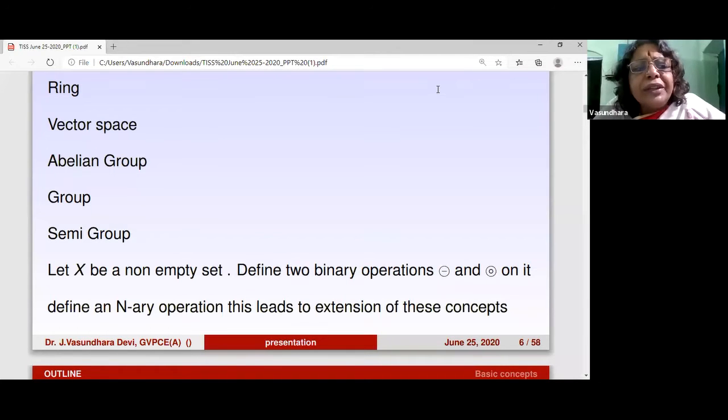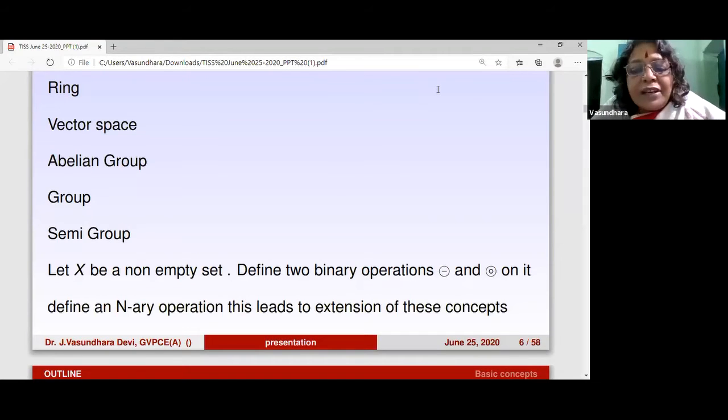So the vector space I want you all to keep in mind so that I'm going to link it up again. Now the binary operations. So we have generalized from R to a non-empty set X. The binary operations of addition and dot product have been generalized to binary operations circle dash and circle circle.